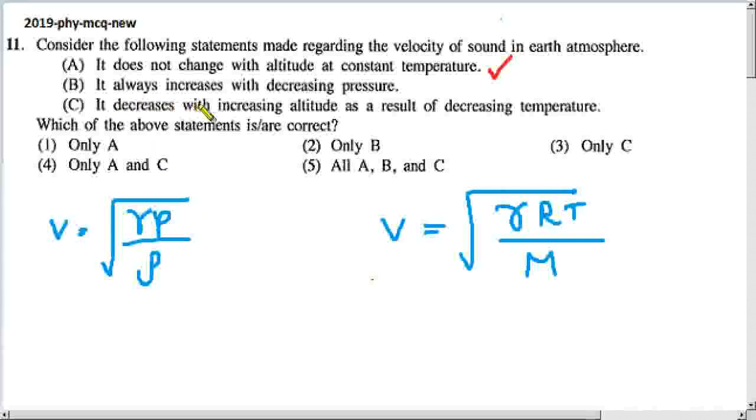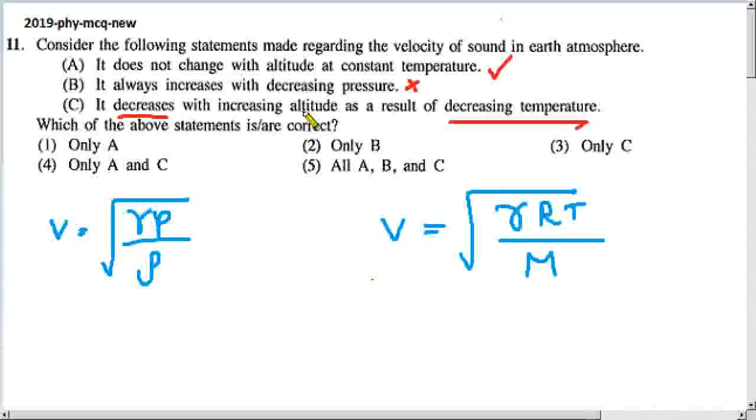Now, it always increases with decreasing pressure. With this knowledge, this one is wrong, because pressure has no role to play with velocity. Now the third one: it decreases with increasing altitude as a result of decrease in temperature. If the temperature changes, the velocity changes.